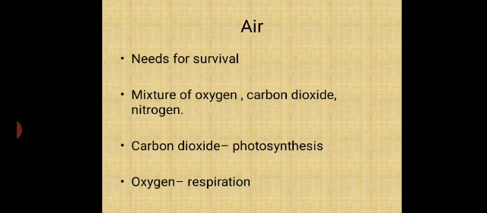Carbon dioxide is used by plants for the photosynthesis process. Oxygen is used by human beings and all living organisms for respiration. So, air is another important abiotic component, which is very helpful for the biotic component.